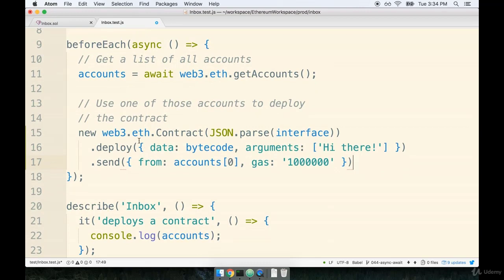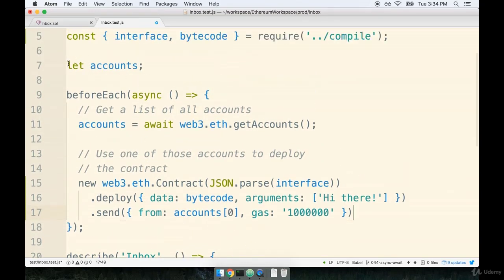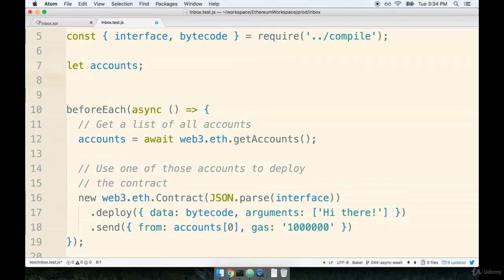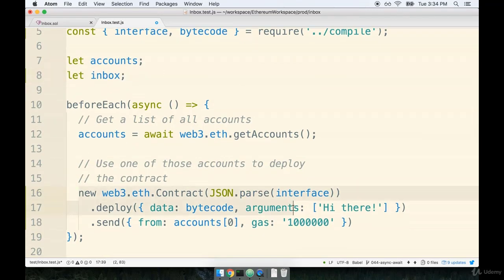console log out whatever contract is created by this. So just like before, where we did some variable initialization, we're going to do the same thing for a variable called inbox. So we'll say let inbox, and then we will assign the contract that gets created and deployed right here to the inbox variable. So I'll say inbox equals all this stuff.